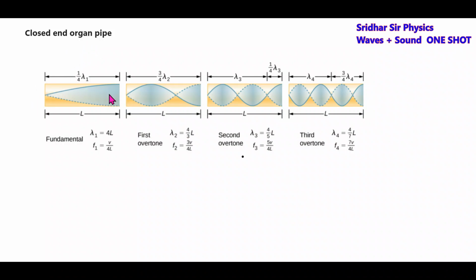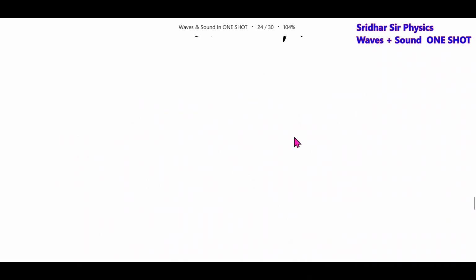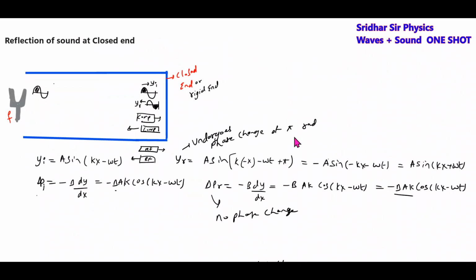Next we have the closed end organ pipe. I'll send the sound wave here. The incident wave will get reflected. The incident and reflected waves will undergo superposition and we'll get a standing wave here. So this will be a closed end organ pipe. What is the conclusion? If you go back to this, what conclusion can we make? The closed end must be a displacement node, and it should be a pressure antinode.